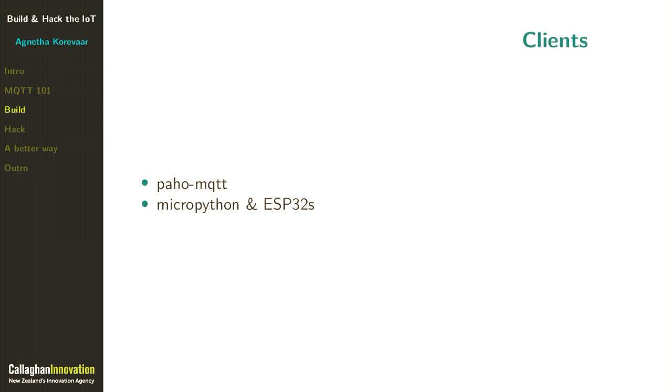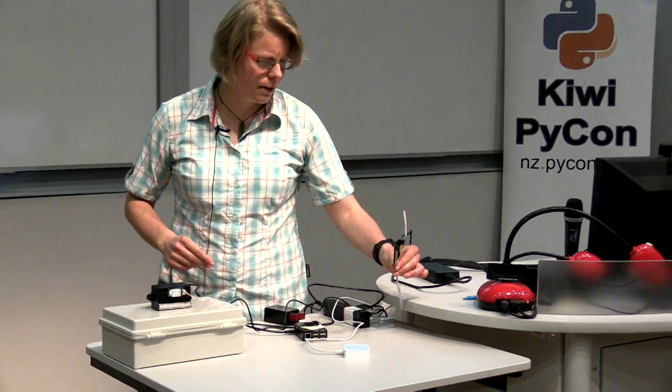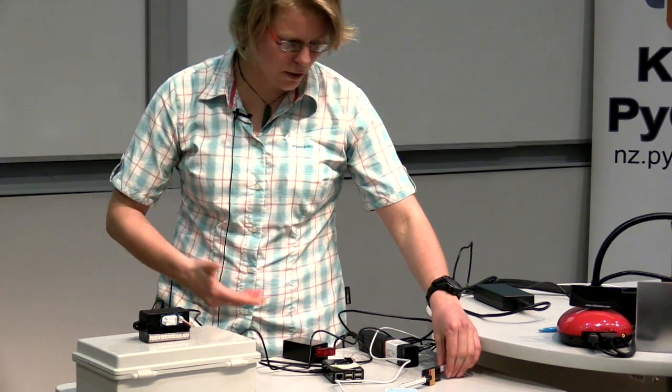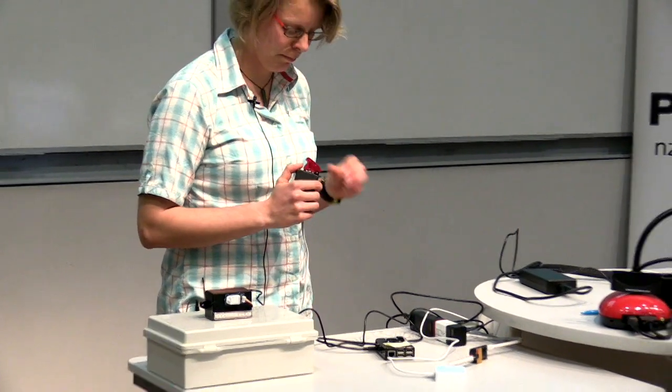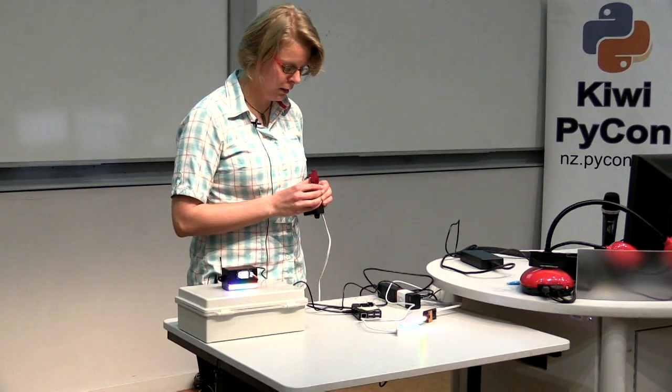Back onto the stuff that we're using here. For the scripts that I'll be running on my laptop, I'm using Paho MQTT. Again, this one's provided by the Eclipse Foundation, lots of examples. And we've all heard about ESP32s. So I've got some ESP32s here in some black boxes. These ones have got LEDs. I've got a temperature and humidity sensor here. And I've got an innocent looking red button. Yes. So that's just so you don't accidentally turn on your lights.